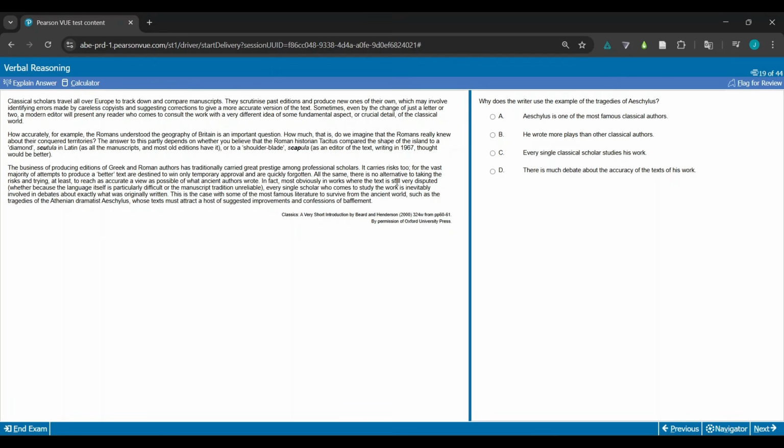In fact, most obviously in works where the text is still disputed, whether because the language itself is particularly difficult or the manuscript tradition unreliable, every single scholar who comes to study the work is inevitably involved in debates about exactly what was originally written. So, I've been really unlucky here because it was the very last sentence that I read that contains the word Aeschylus.